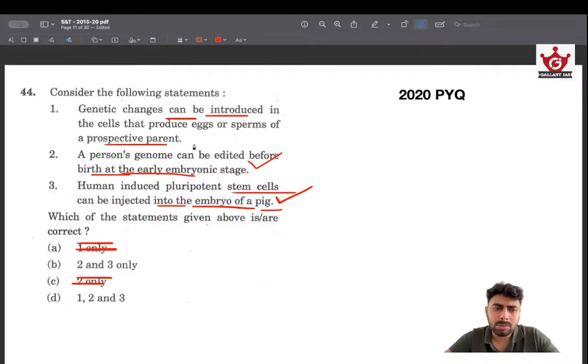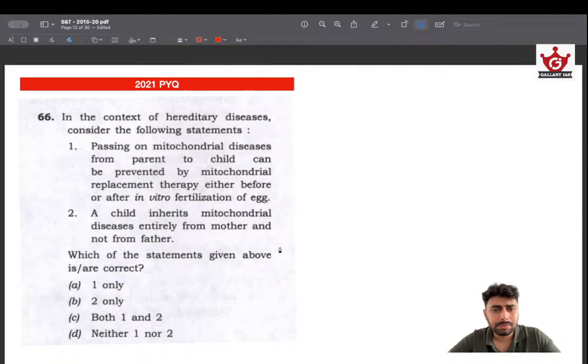So we can say that 1 is also possible. All 3 seem very possible, especially 2. So we can choose D. There is a slight risk because there could be interspecies issues, but we don't know for sure. We don't know anything about this. But by our logic, we can easily say that this seems like a very possible thing to do, and we can take it as the right answer.